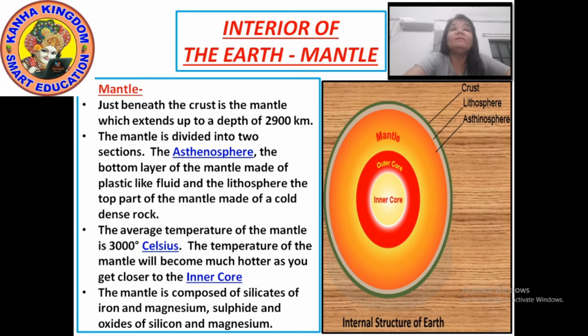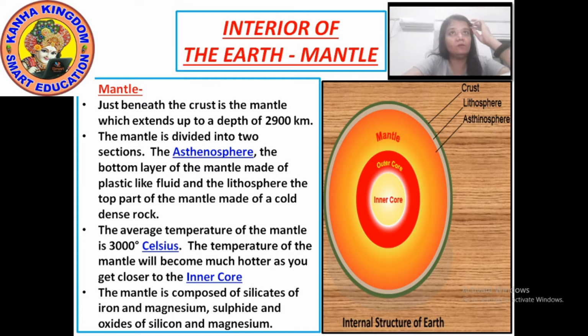The top part of the mantle is the lithosphere, which is made up of cold dense rock. Now what is dense? Dense means closely compacted, very near.